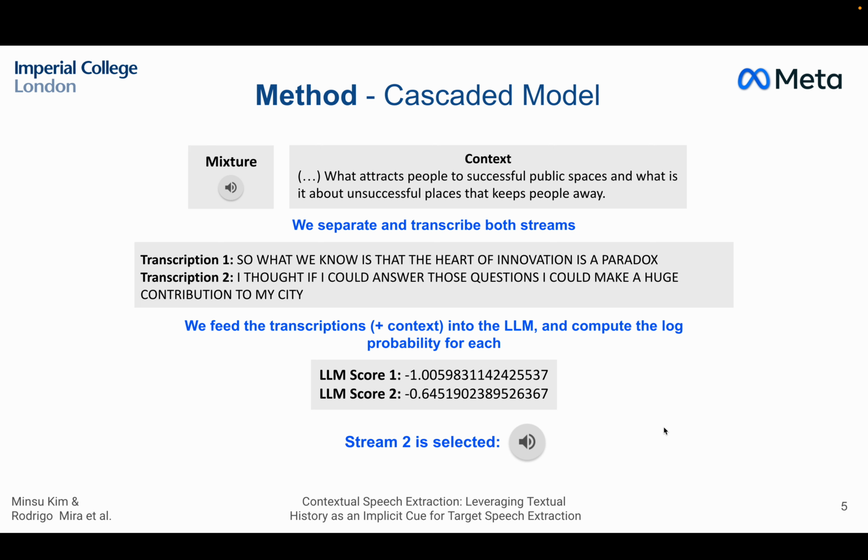I thought if I could answer those questions, I could make a huge contribution to my city.